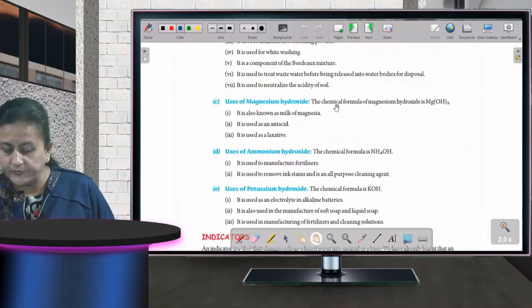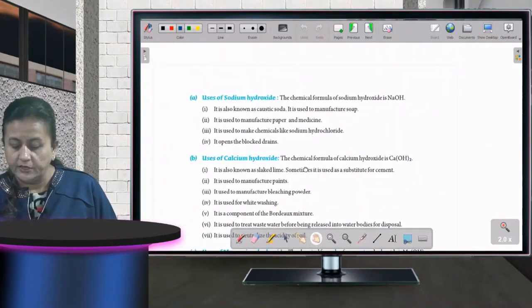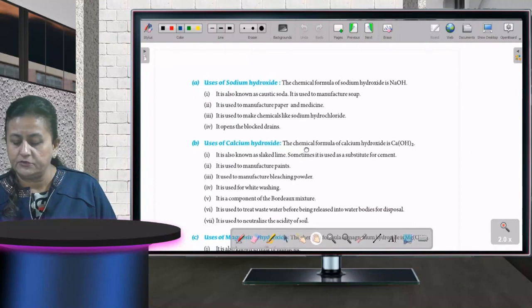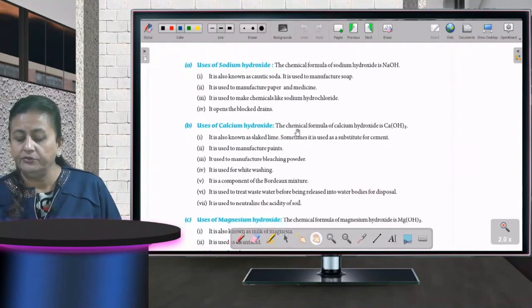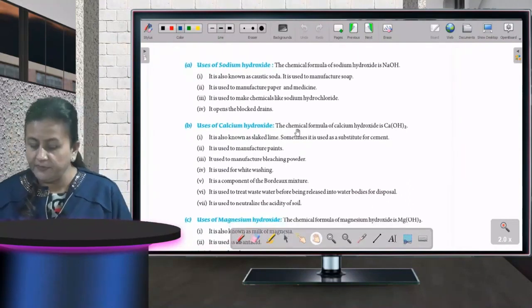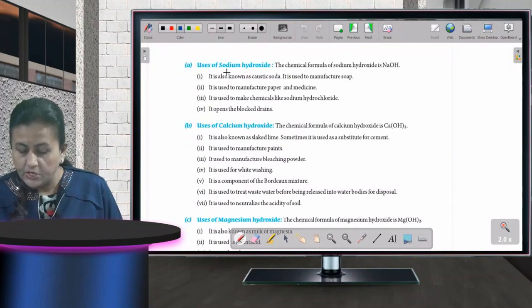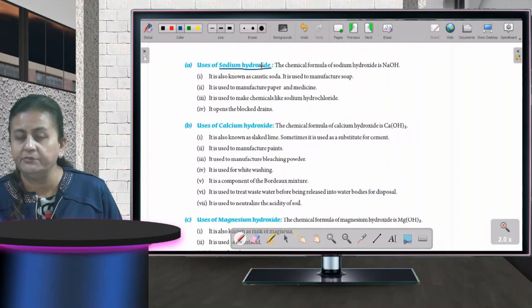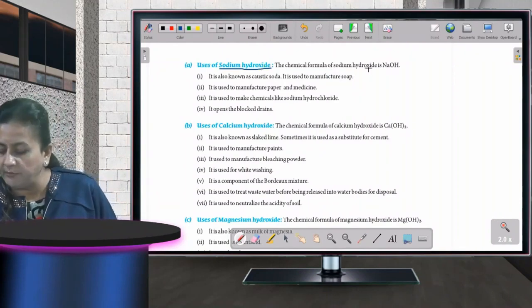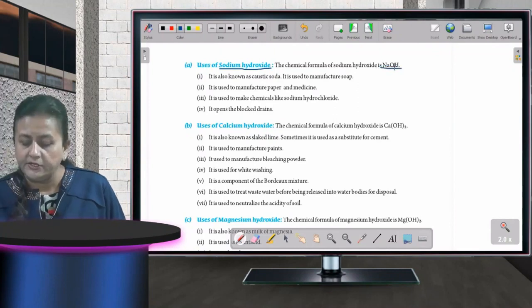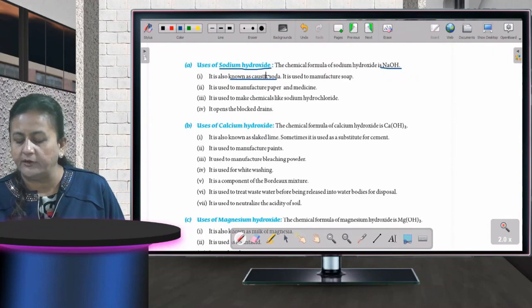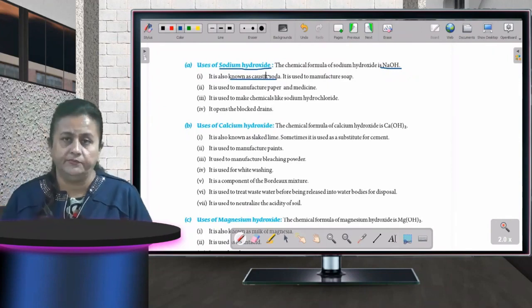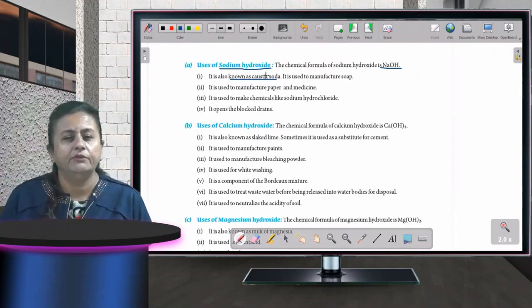Next page. There are different bases over here. They have given you the uses of those. Okay, first one is sodium hydroxide, and the formula for sodium is Na, and hydroxide is OH. So the chemical formula for sodium hydroxide is NaOH. Fine. It is known as caustic soda. Okay, caustic soda. हिंदी में सुना है कपड़े धोने वाला सोडा.